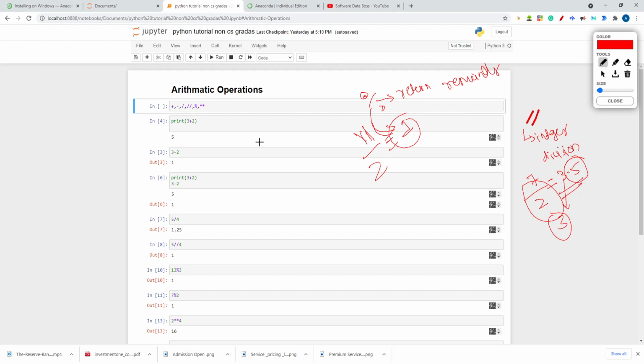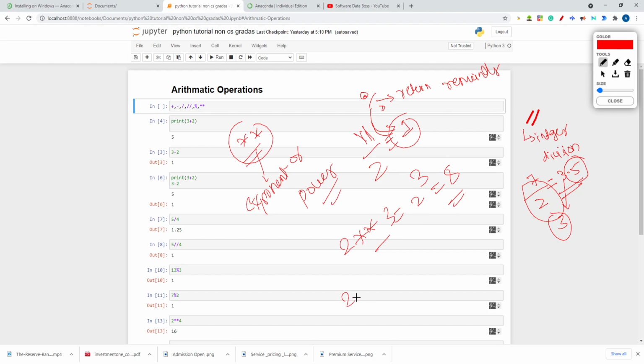That's the modulo operator. Now what is this star, the last operator? This is indicating the exponent or power. If I write 2 star star 3, it means 2 raised to power 3. What is 2 raised to power 3? 8. If I write 2 star star 4, it's the exponent operation, 2 raised to power 4 is equal to 16. I hope you understood.